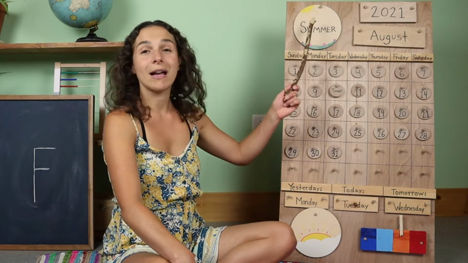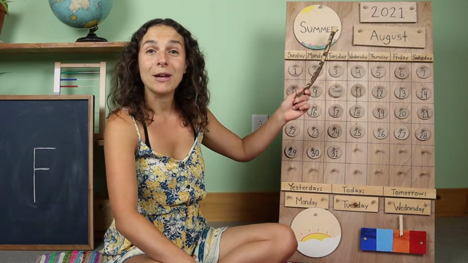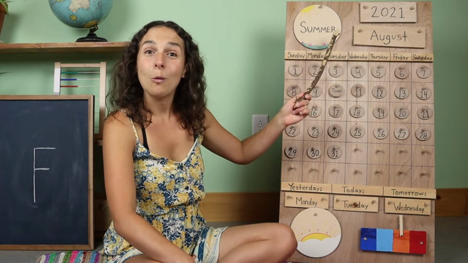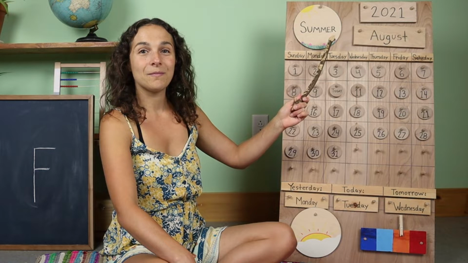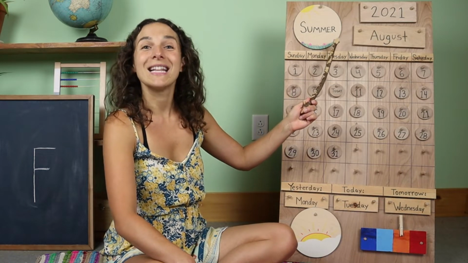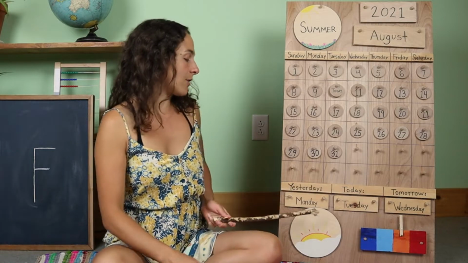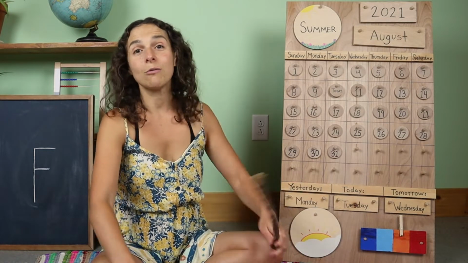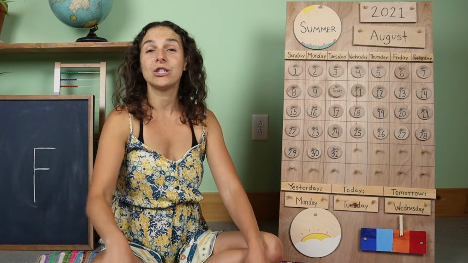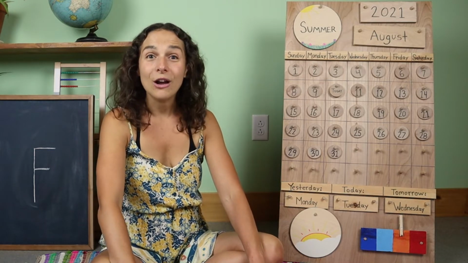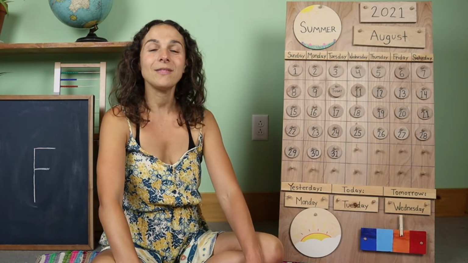And if we travel back up to the top of the chart, right up here we have the season. What's the season, friends? Summer. That's right, it's summertime where I live. And now let's go back down to the bottom of the chart and sing the weather song together, and then we can share what we see outside of our windows. Will you sing with me?